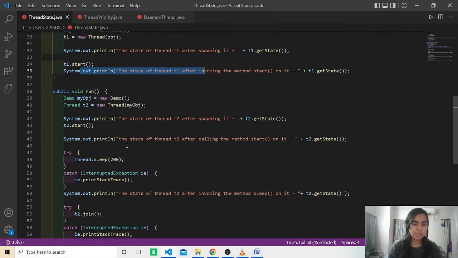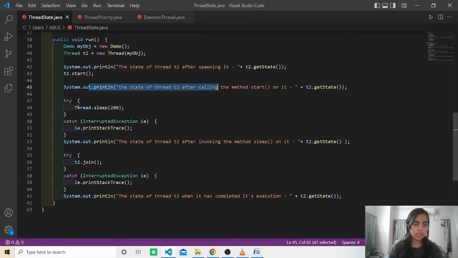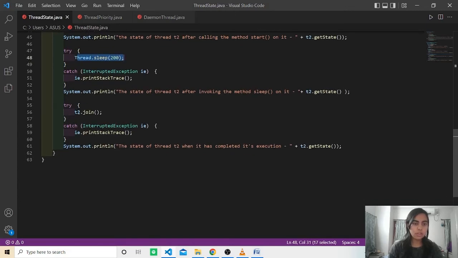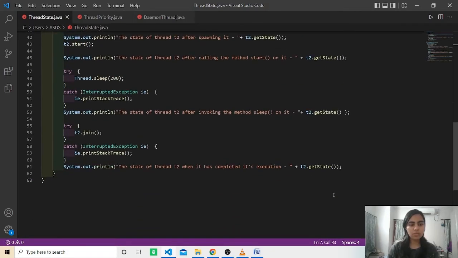In the run method, we can see that the thread T2 is currently created, and so here it is in the new state. Thread T2 is moved to the runnable state after calling the start method. Here again, the thread T1 is moved to the timed waiting state, waiting for thread T2 to complete its execution. Now let us run this program and look at the output.